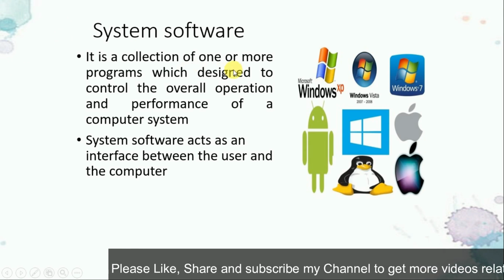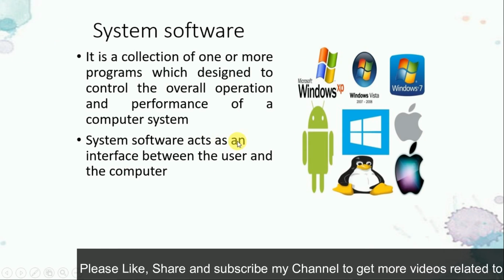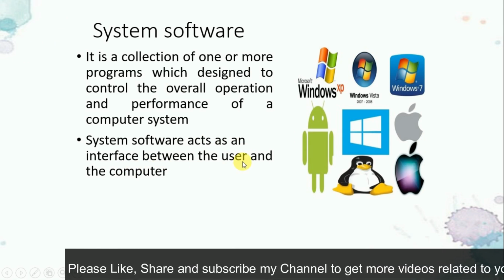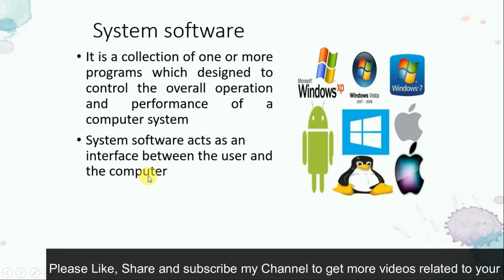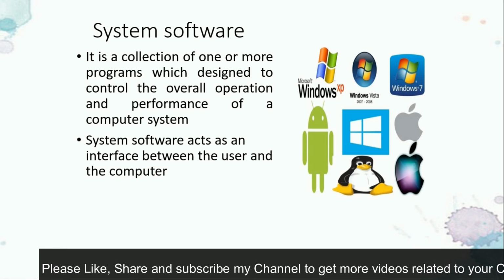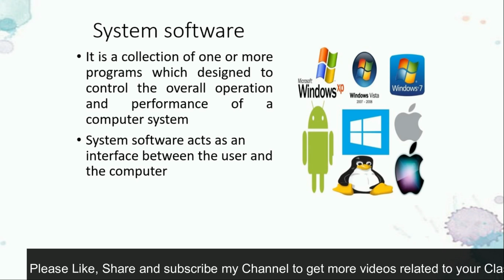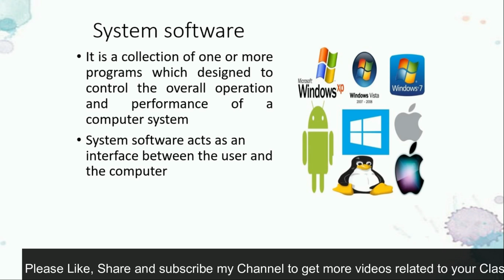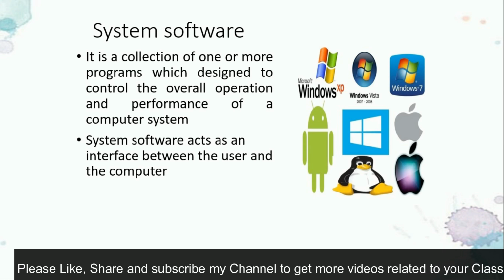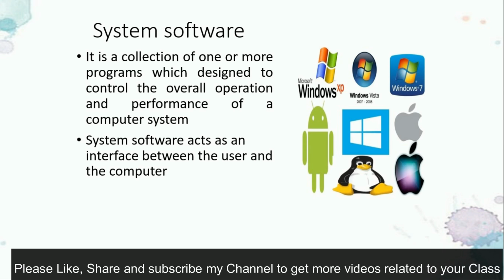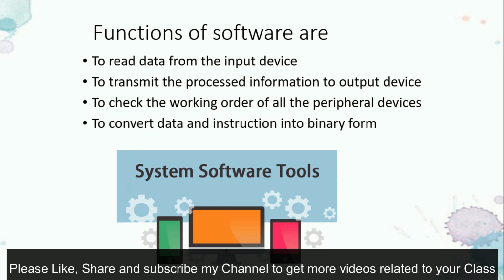Now system software, it is a collection of one or more programs which I have already told you about. System software acts as an interface between the user and the computer. User means we all, and computer, you know it very well, computer यानी computer होता है, laptop होता है. Okay, उन दोनों के बीच में, यानी जैसे यूजर और कंप्यूटर के बीच में हमें चाहिए सिस्टम सॉफ्टवेयर. If system software is not there, then it cannot be working very well. Okay, and it may be said that work will not happen at all.